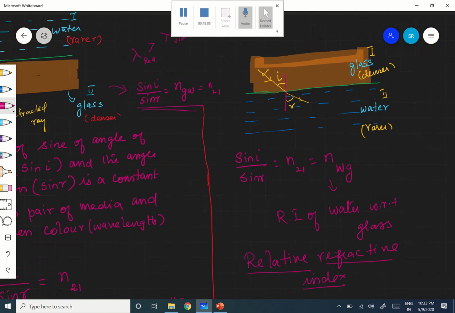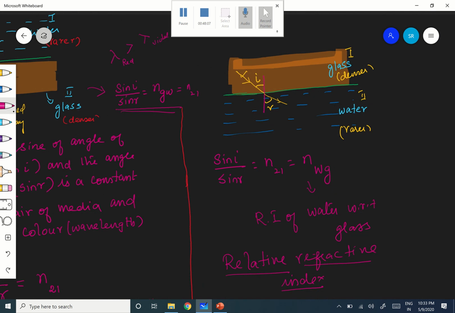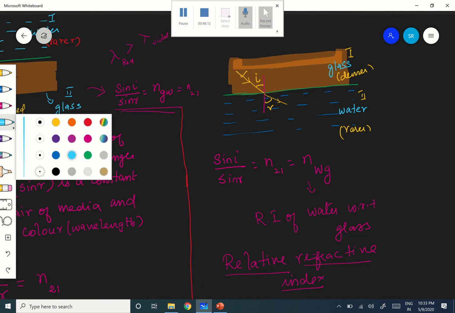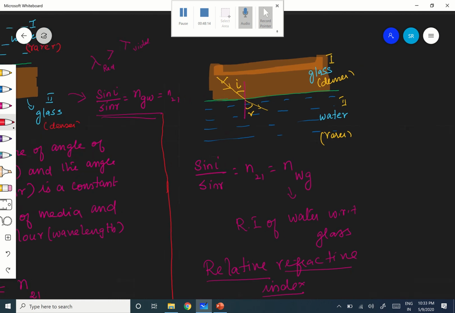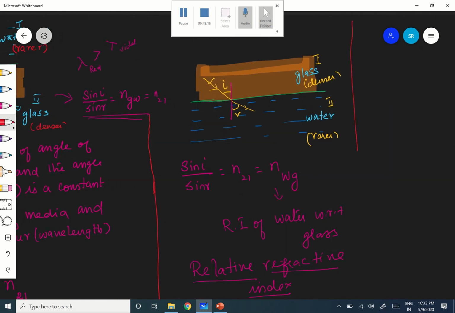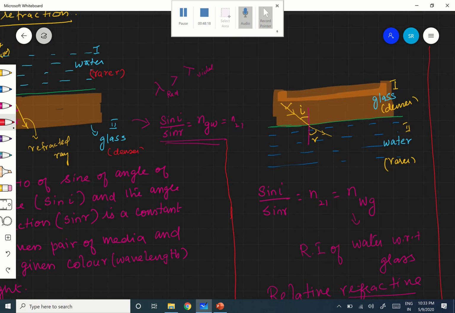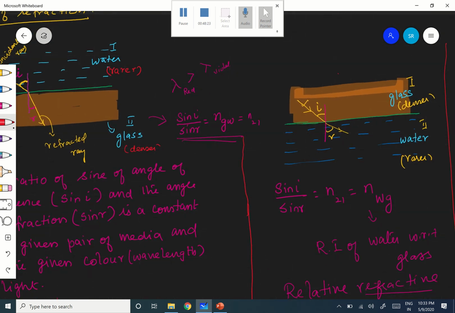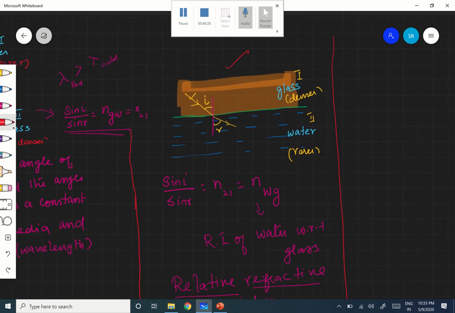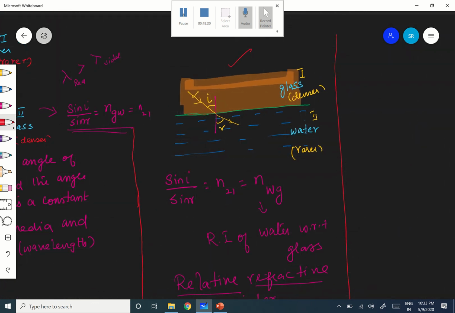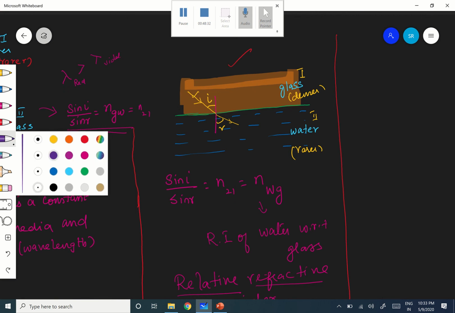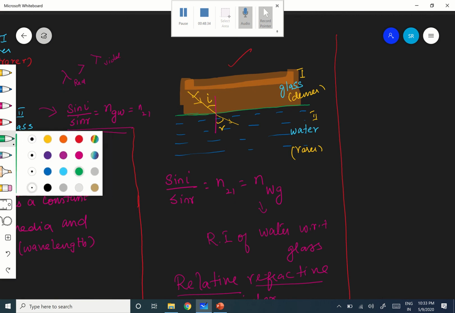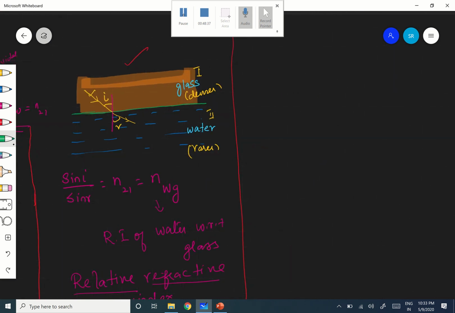Now I want to go for one more. In the first case, the first medium is water, and in this case, the first medium is glass, right? Now I am going to take the first medium as, listen, very important, air.